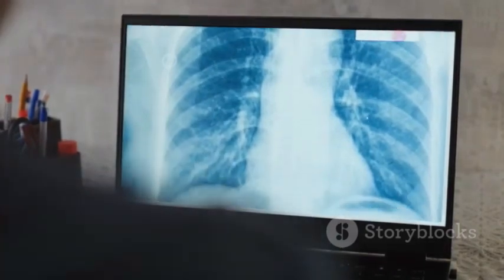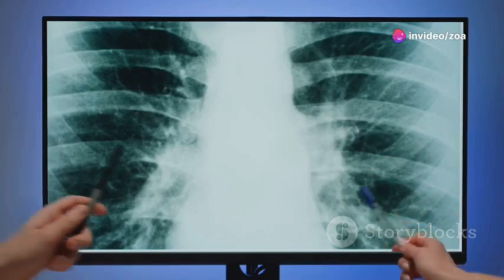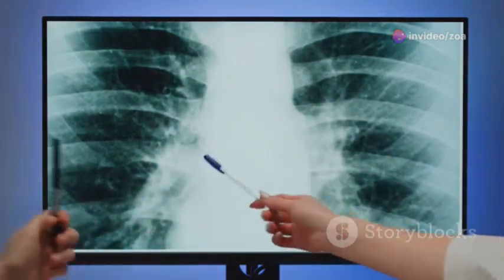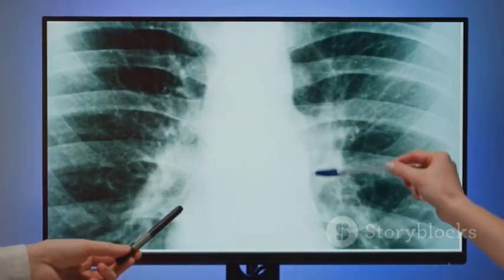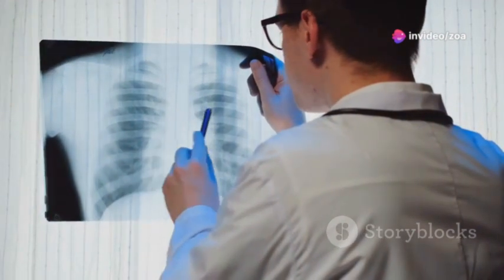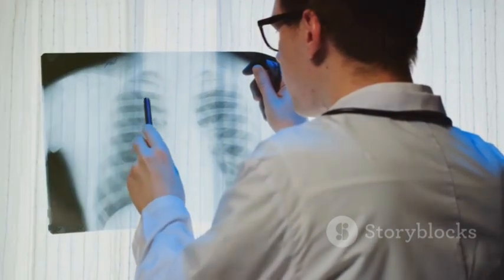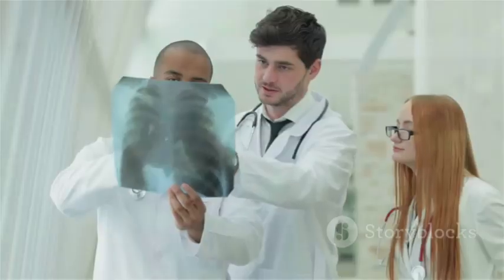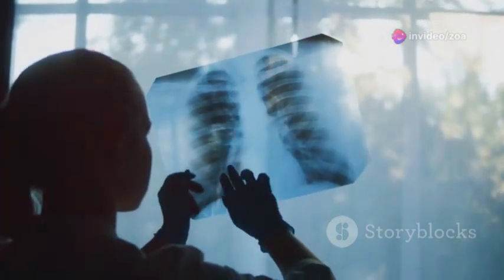They are often the first imaging test ordered when tuberculosis is suspected. They can show abnormalities in the lungs. These abnormalities can include a variety of signs that indicate the presence of tuberculosis, such as infiltrates, nodules, or masses. Cavities are a common finding on chest X-rays. These cavities are essentially hollow spaces within the lung tissue, which are caused by the bacteria that lead to tuberculosis. These are empty spaces in the lungs caused by tuberculosis. The presence of cavities can be a sign of advanced disease and may require more intensive treatment.